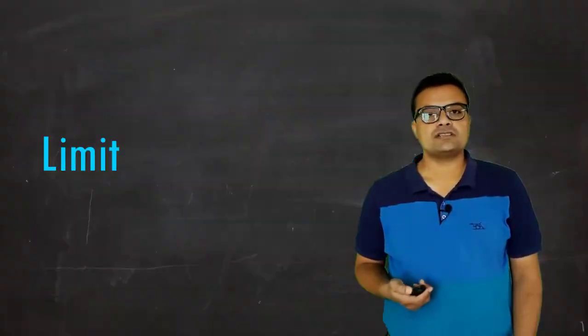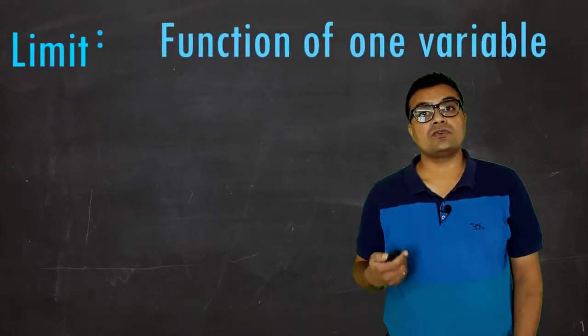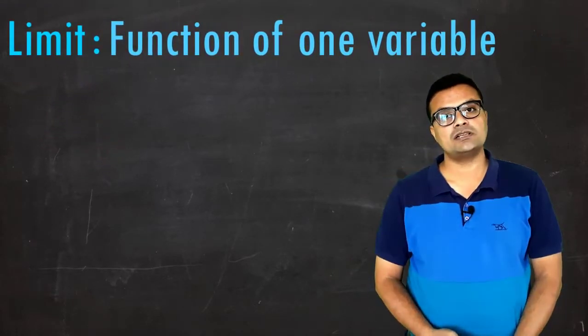We are going to discuss limit as well as continuity for functions of one variable. In upcoming lectures we'll see how to extend it to functions of two variables also. So let us start with limit for a function of one variable.